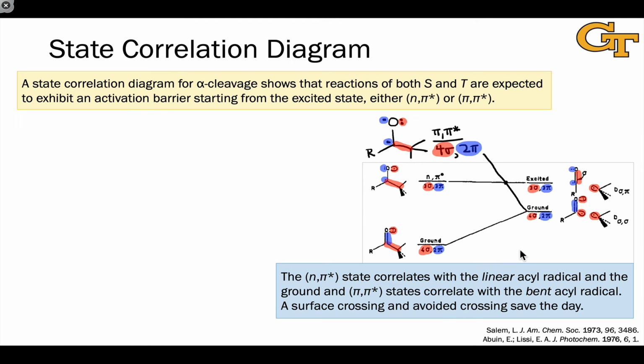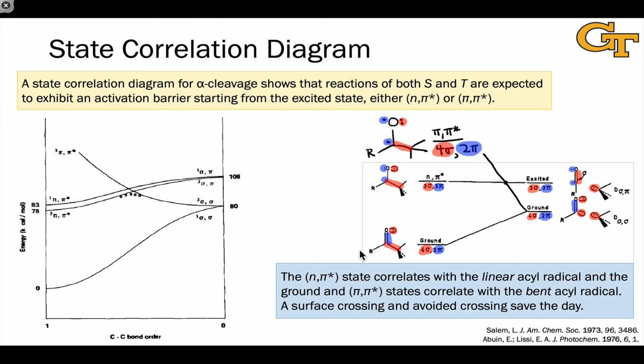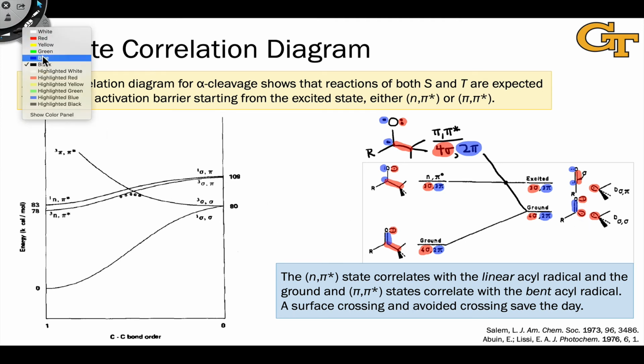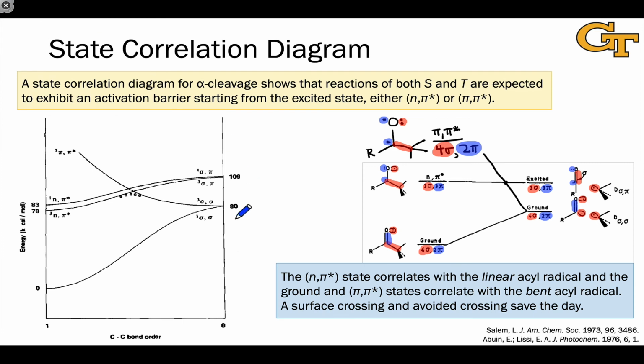Now let's look at the full-blown state correlation diagram, which is essentially this, just a little bit more realistic. For example, based on calculated energies of the various states. Qualitatively, these 2 diagrams are identical. Notice we have the triplet pi star state correlated with the bent acyl radical. The bent state is lower in energy, and we can tell it's a bent state because it's labeled